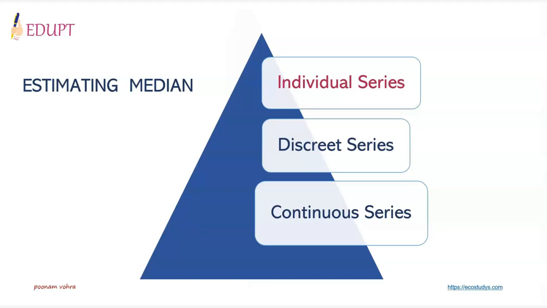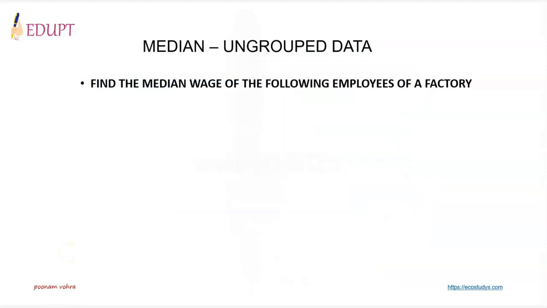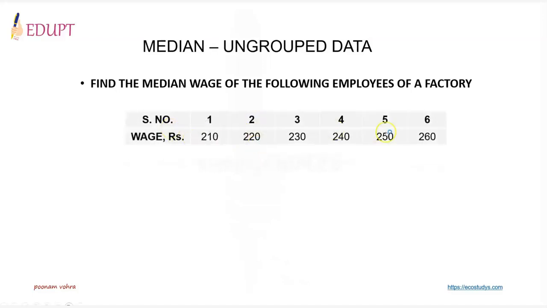Now, one can estimate median in individual series, discrete series, and in continuous series. Right now, we shall focus on finding median in individual series. Let us now understand how is median estimated in an ungrouped data with the help of an illustration. This illustration is about the wages of employees in a factory. Wages have been given for 6 workers. We need to find the median wage.